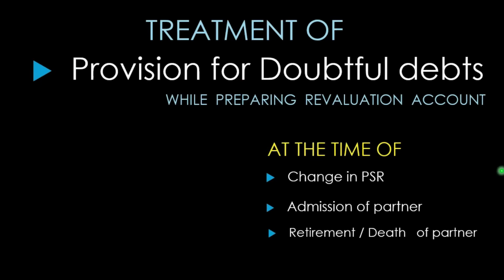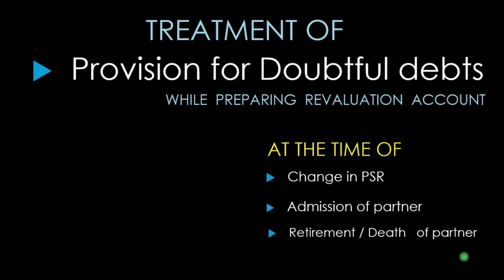Hello dear students, today I am going to discuss with you a very important topic of class 12th accountancy, that is treatment of provision for doubtful debt while preparing revaluation account. And this particular topic will be used in 3 chapters. One is change in profit sharing ratio among partners, in the chapter of admission of partner. And also this topic can be there in the chapter of retirement or death of partner.